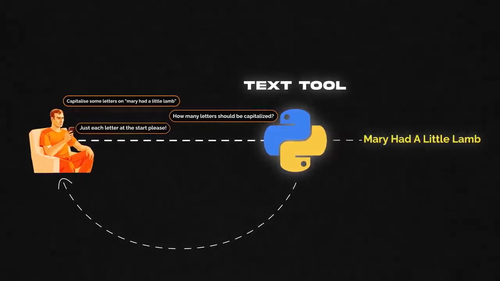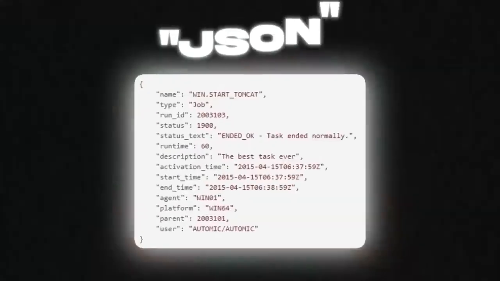When the agent can ask you questions in order to help fulfill the needs of the tool, you have this very intelligent system that really will blow you away when you see it in action. And one thing many people miss about this process is the agent actually gets back raw computer data from the API, or what we call JSON. But using the LLM, it can transform that into natural conversation and answer your question in a very, very clear and concise way. So it's basically like having an employee who can read all this technical information and then explain it to you in plain English, which is another part of why AI agents are so powerful.